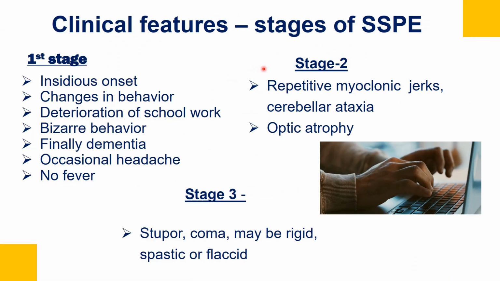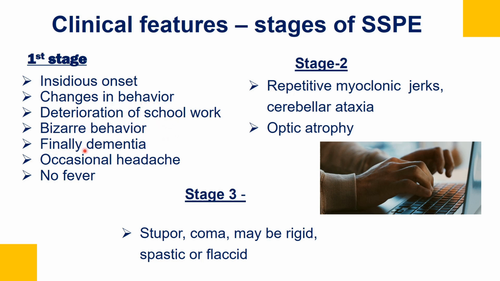It presents with 3 stages, stage 1, 2 and 3. Stage 1 is very insidious in onset. Gradually there are changes in the behavior of the child and deterioration of school function. The child starts showing very bizarre behavior, and initially you cannot diagnose.